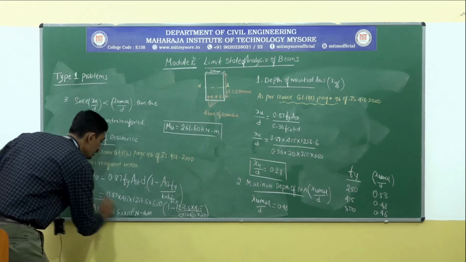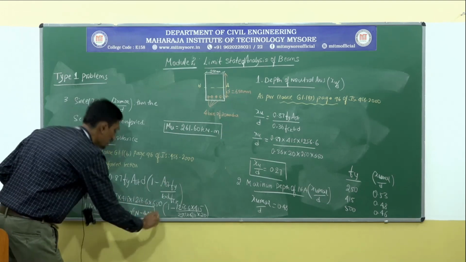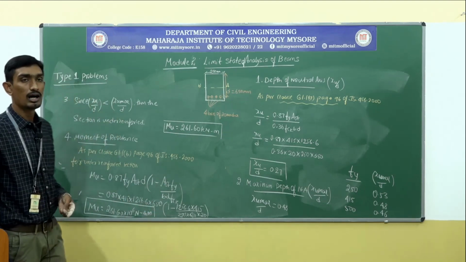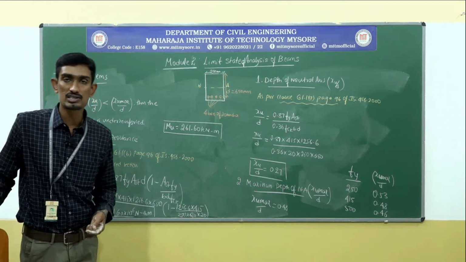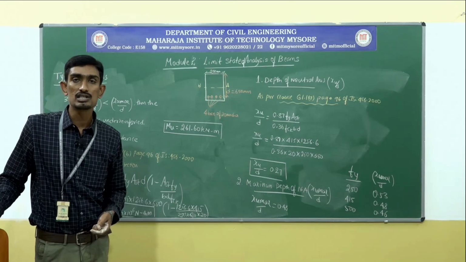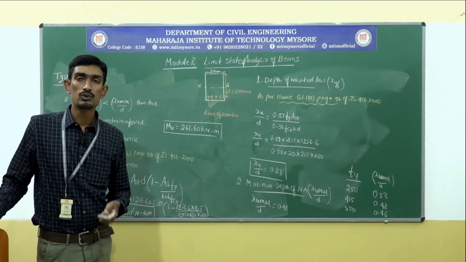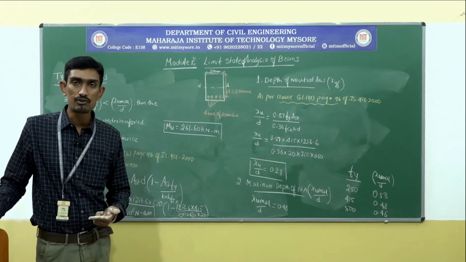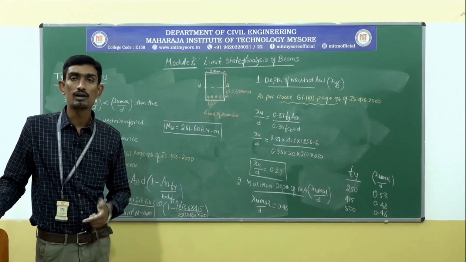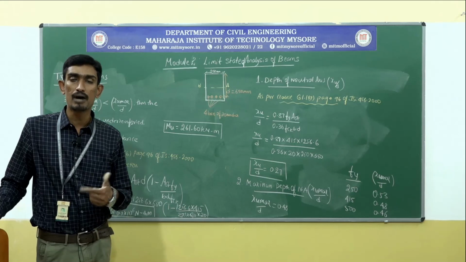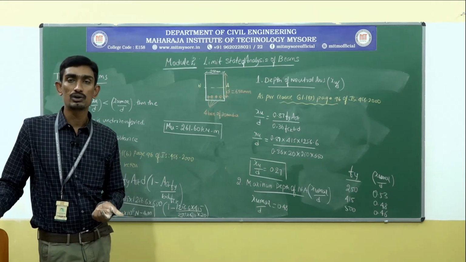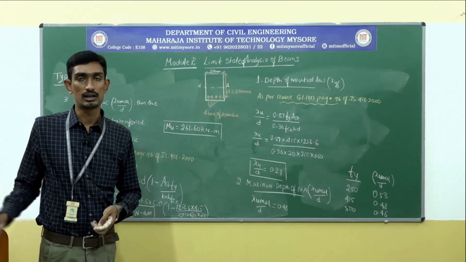So like this, we are going to calculate the ultimate moment of resistance for various sections. Today we have solved for under reinforced section; for over reinforced and balanced sections, we are going to calculate in the next class.